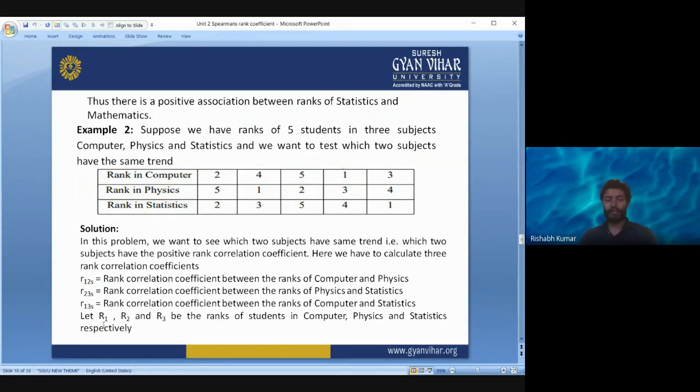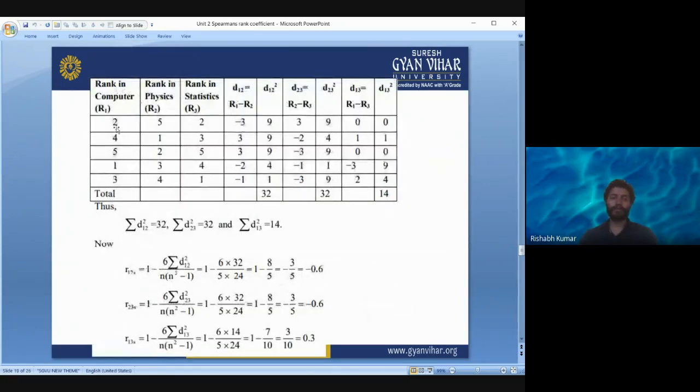Then let R1, R2, and R3 be the rank of students in computer, physics, and statistics respectively. So rank in computer is denoted by R1, rank in physics is denoted by R2, and rank in statistics is denoted by R3.